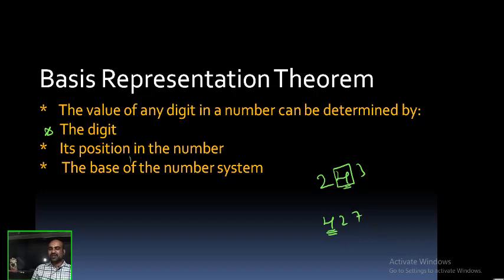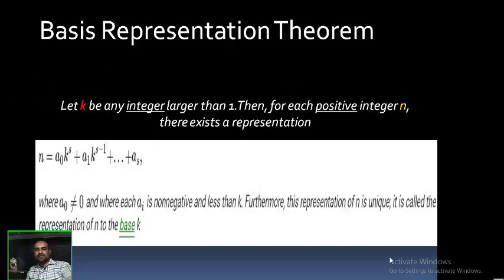The position in the number. Here 4 is in one place. Here 4 is in another place. That is its position in that number. Next, the third one is the base of the number system. So the value of this 4 depends upon three things. That is the digit, the second thing is its position in the number, and the third one is the base of the number system. Okay, that's why I would like to start the chapter with the basis representation theorem. Okay, students.